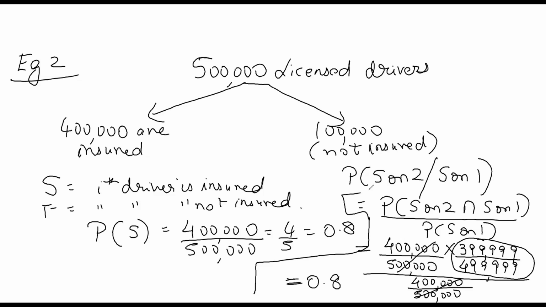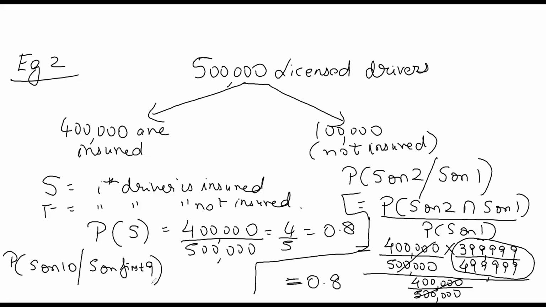Okay. Similarly, if I ask you what is the probability of success on the 10th driver given that the first 9 drivers are also success? I leave it as an exercise for you to do at home.